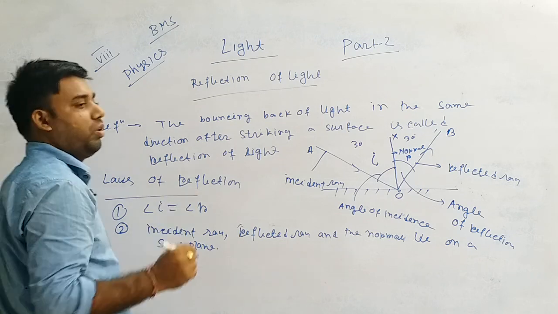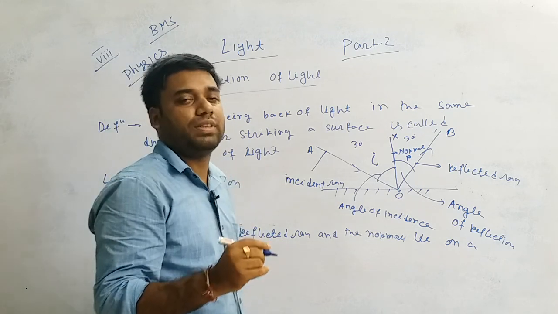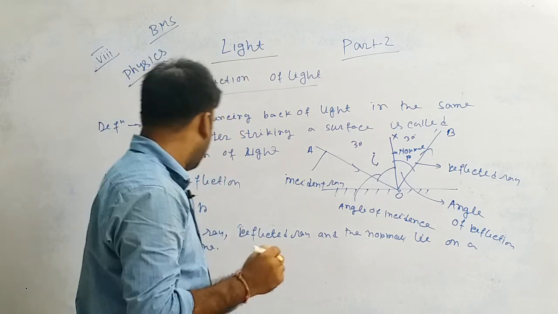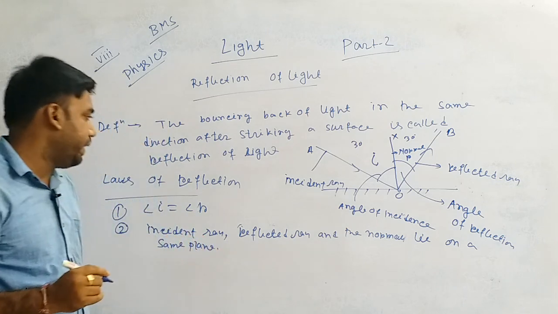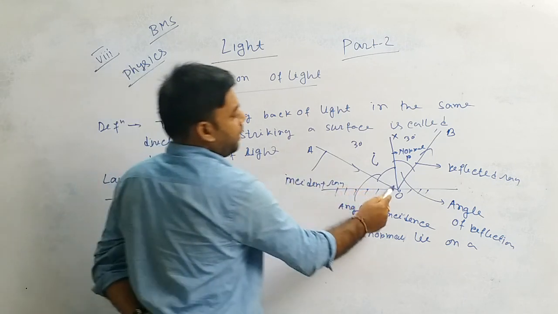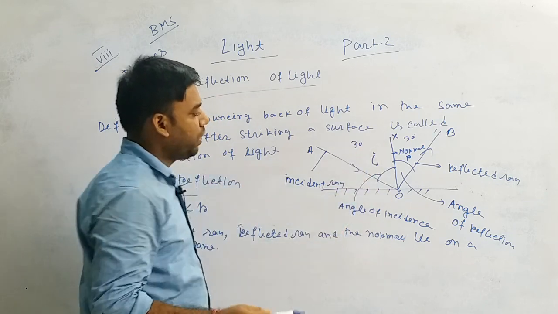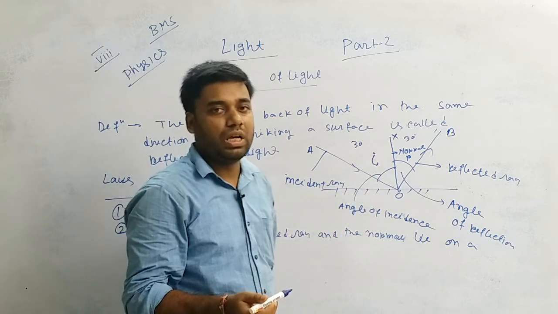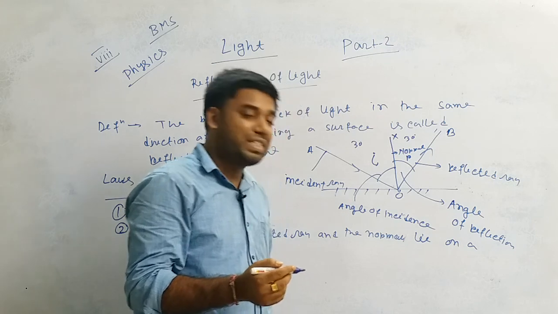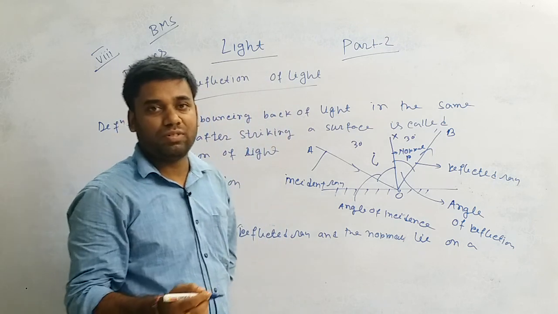Okay, first law: the angle of incidence and the angle of reflection are the same. And the second law: the incident ray, that one OA, the reflected ray OB, and the normal, which means the perpendicular line to the surface OX, all lie on the same plane. That is the second law of reflection.